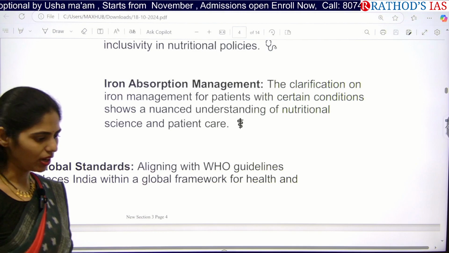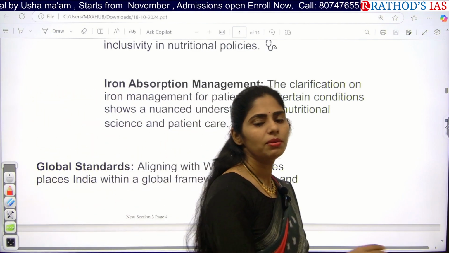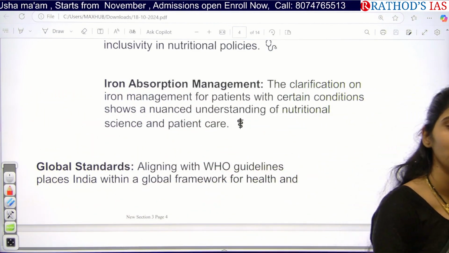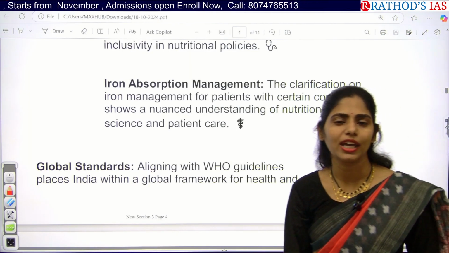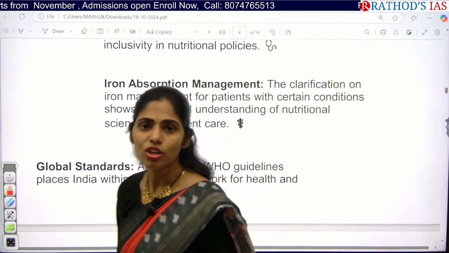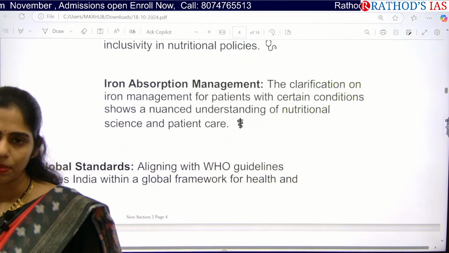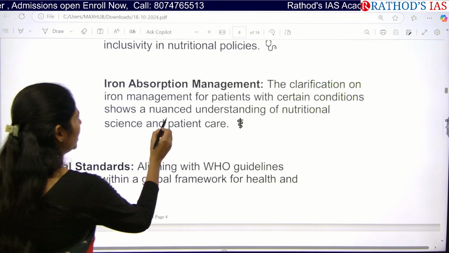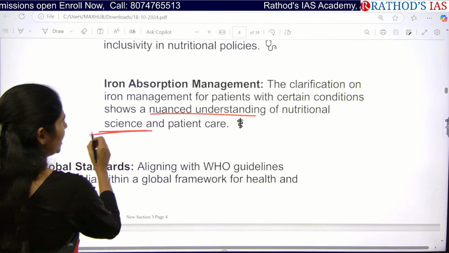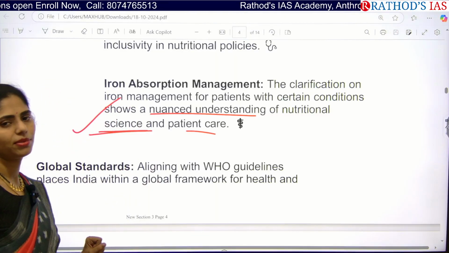And next one here is we have to focus on even absorption of iron management. One of the important problems behind this kind of disease is that even though they are taking a rich amount of iron, their body will not be capable of absorbing that iron. So we have to understand why certain people are having this iron deficiency, so that we can understand whether this nutritional science and patient care will be apt or not.